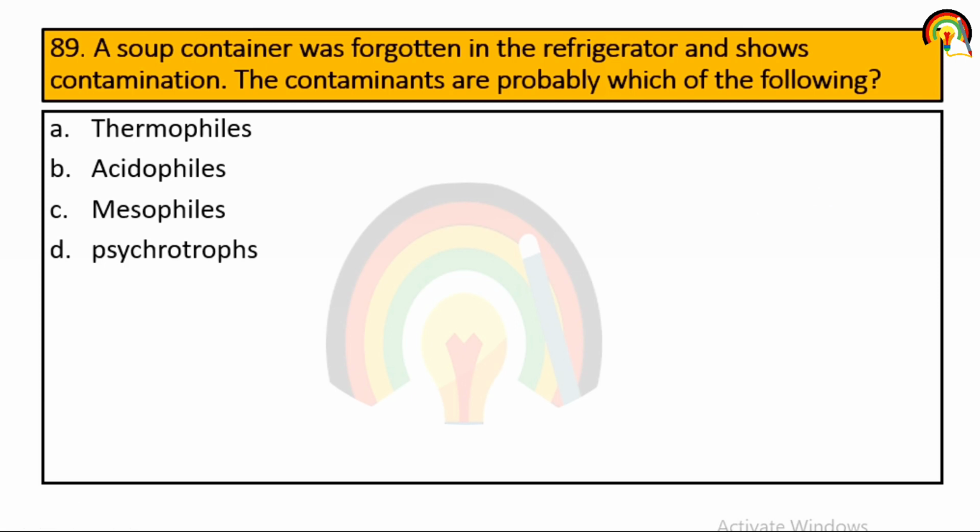Next, a soup container was forgotten in the refrigerator and shows contamination. The contaminants are probably which of the following? Thermophile, acidophile, mesophile, or psychrotroph. So what is it? It is mainly psychrotroph.